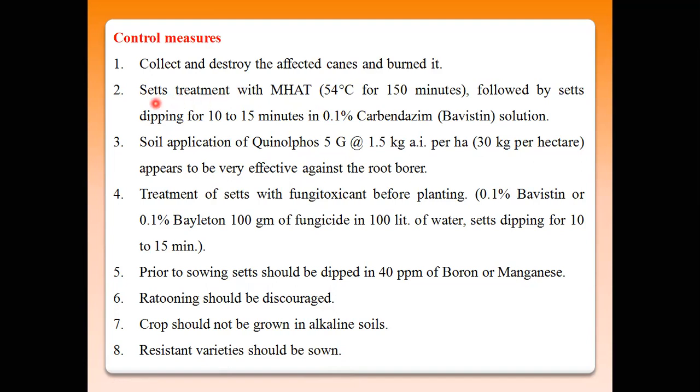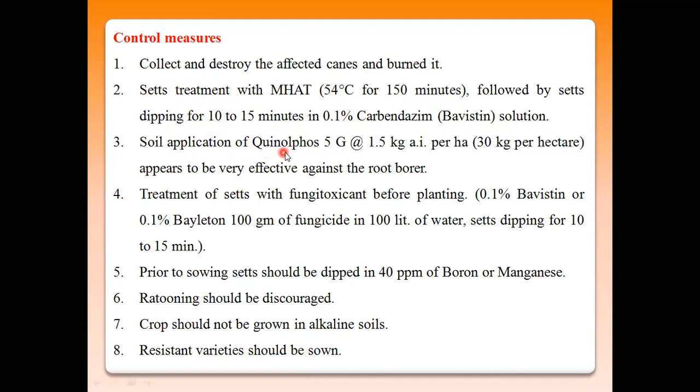So these sets are treated with moist heat aerated steam or hot water treatment at a temperature of about 54 degrees Celsius for 150 minutes, or the sugarcane sets are dipped in a fungicide solution, that is, prepare a carbendazim solution and then dip the sugarcane sets for 10 to 15 minutes.